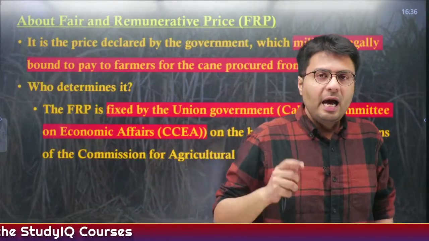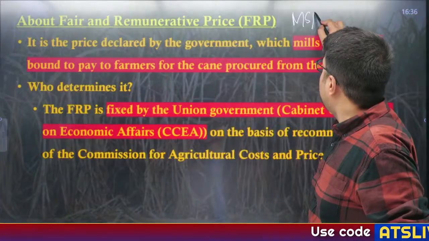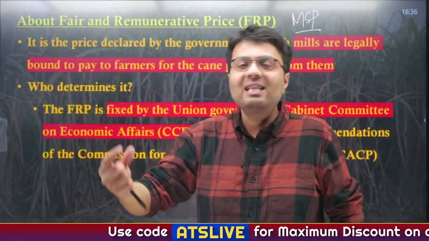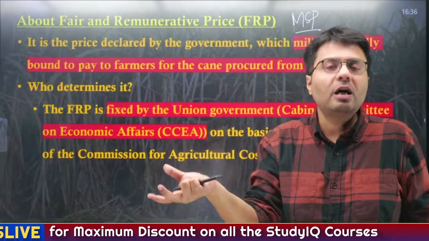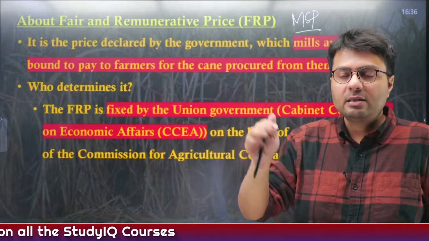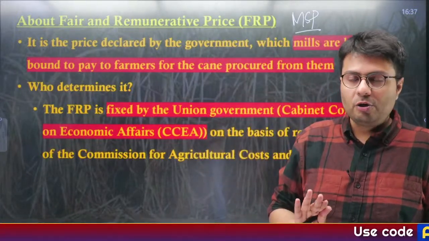Now first, you know about MSP, right? MSP or minimum support price is the price when the farmers go to the government agencies and sell them their crops. So the money per kilogram for that particular crop that the government provides to the farmers is called minimum support price, and the government can't give money less than the MSP for a particular crop, right?